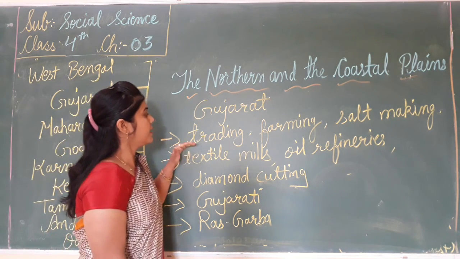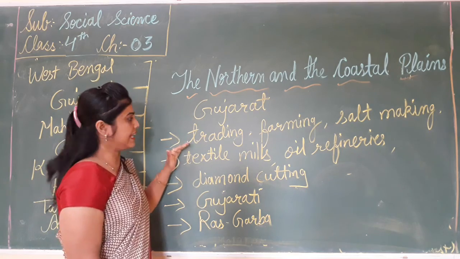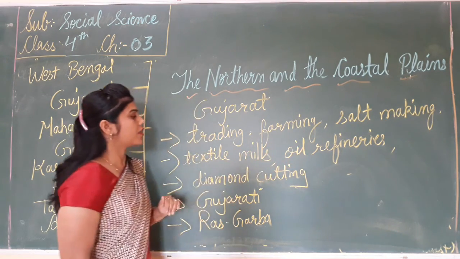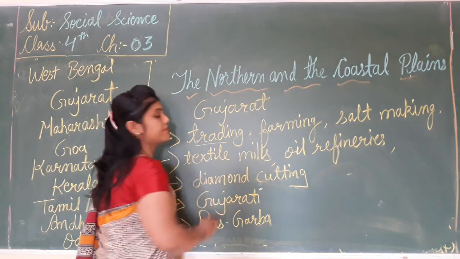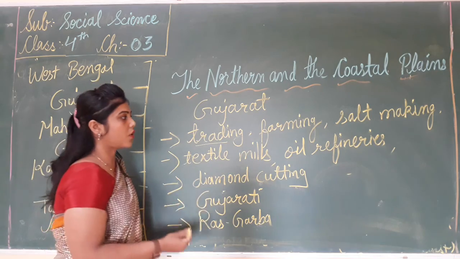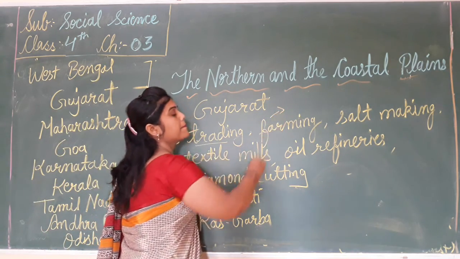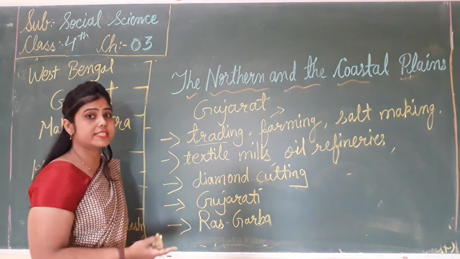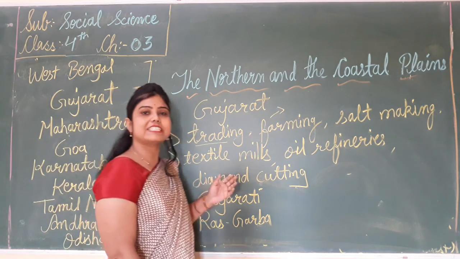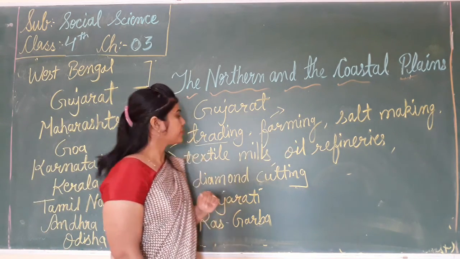The people of Gujarat engaged in trading, farming, salt making. Okay, trading means they were traders. Farming means they grow crops like jowar, bajra, cotton and sugarcane. And some people engaged in salt making.